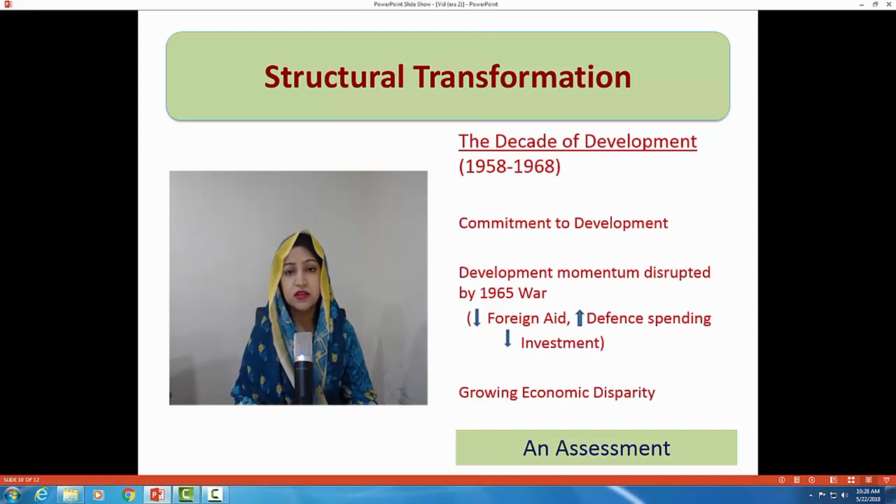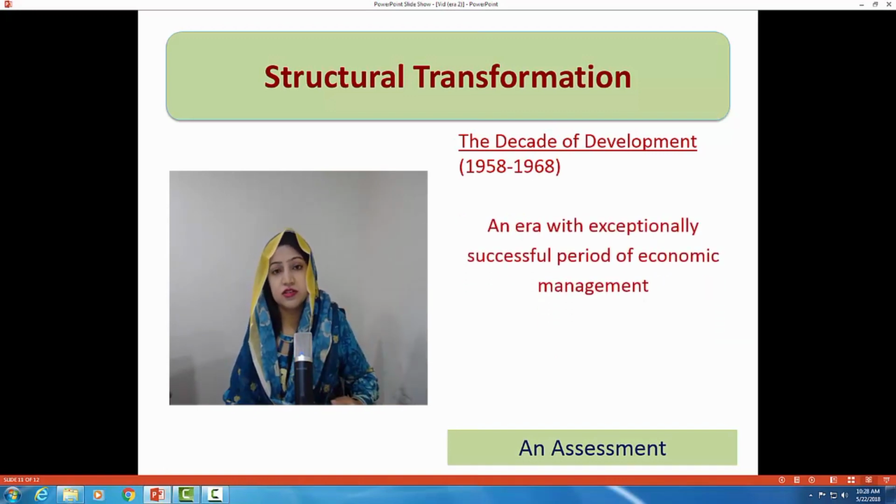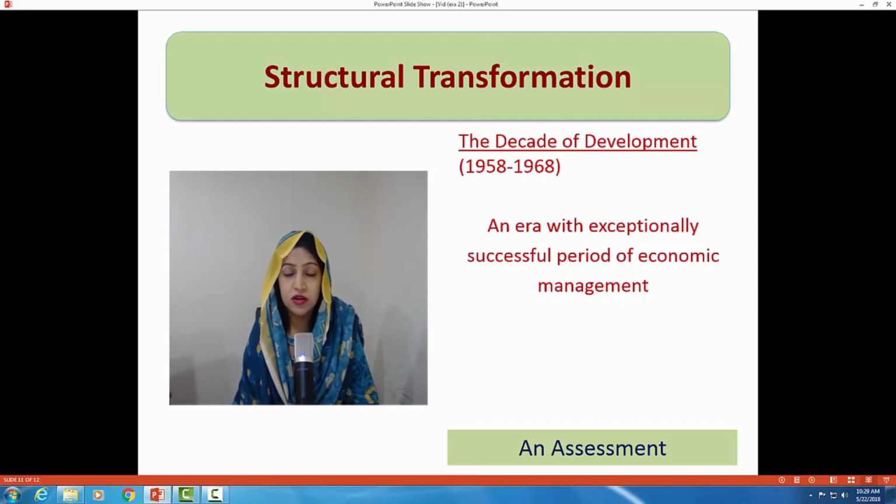So besides the economic success and the important economic policy failure, which resulted in regional disparity between East and West Pakistan, this era was an exceptionally successful period of economic management. We can take it as a good example of that time period, the decade of development. I hope this whole time period we discussed is clear to you. You need to have a thorough reading of this era from your recommended book and other reference material. We'll be discussing the next era in the next video. For today, that's all. Have a good day.